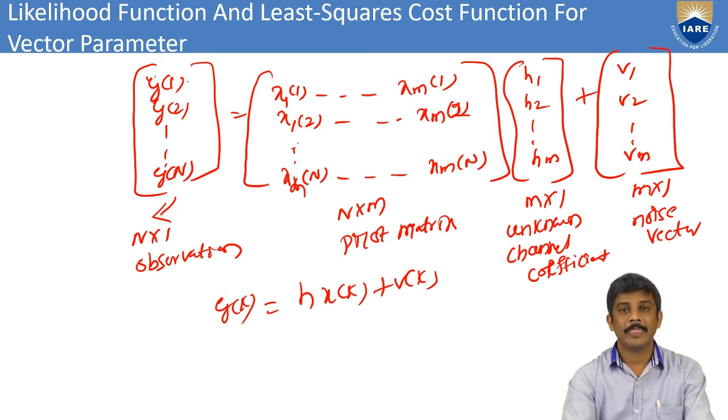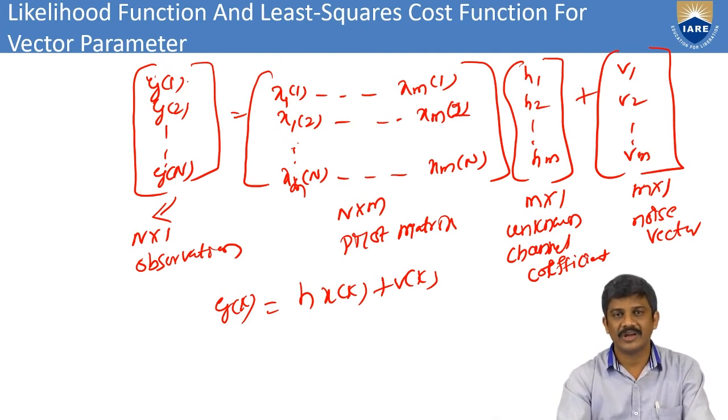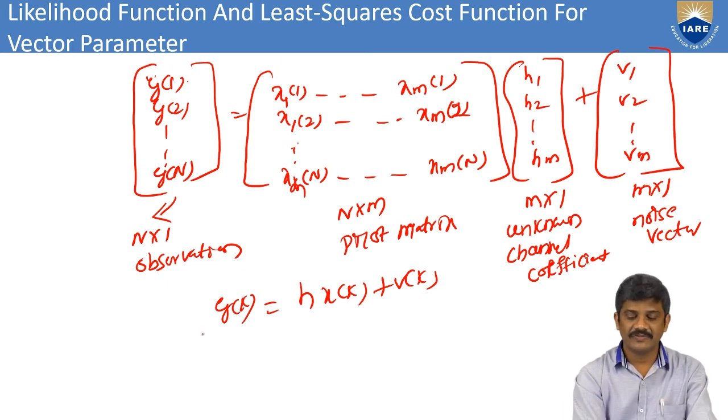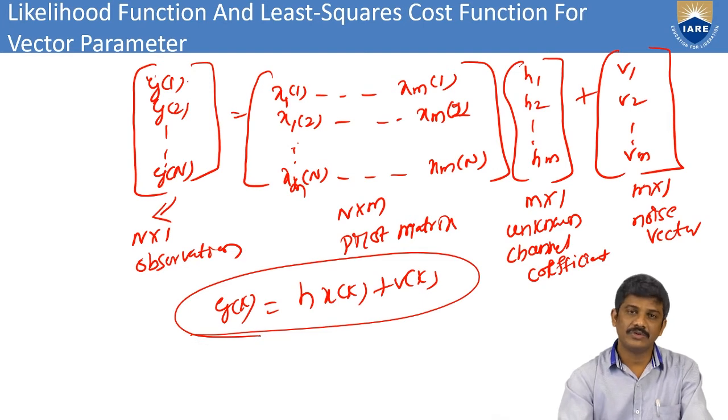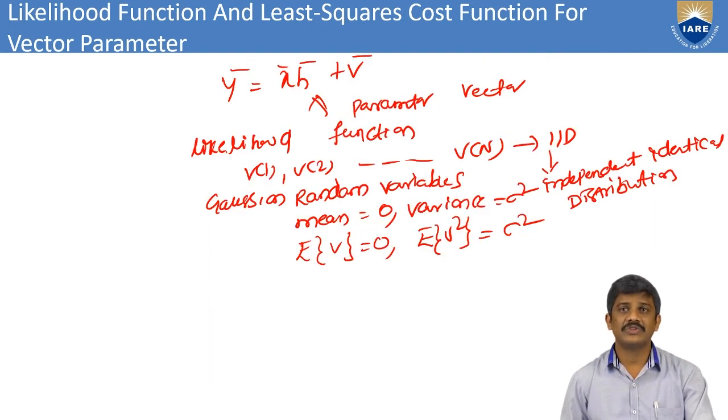Here we have an n by m pilot matrix. That is the transmitter pilot matrix. Here we have the unknown channel coefficients, that is m cross 1. Next we have the m cross 1 noise vector. Finally, from this, y of k equal to h transpose x of k plus v of k. From this one I can consider the likelihood function.